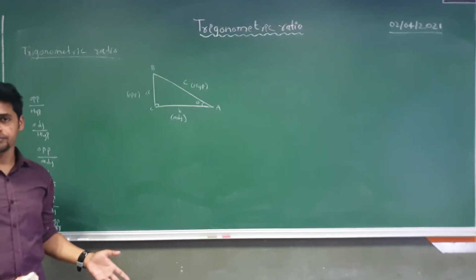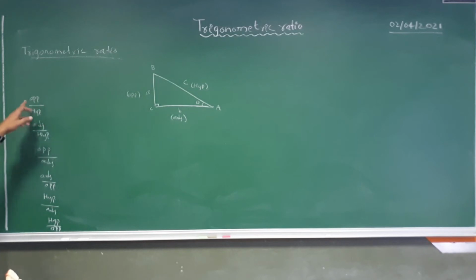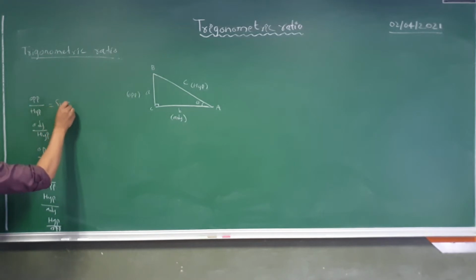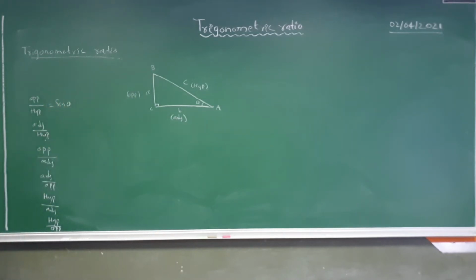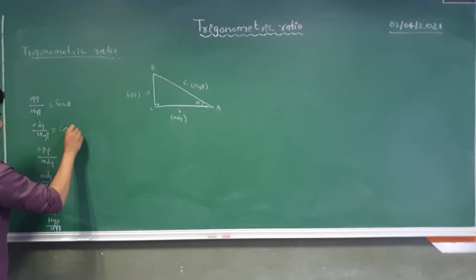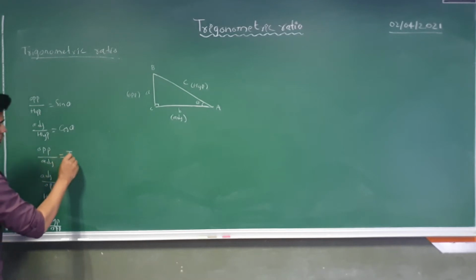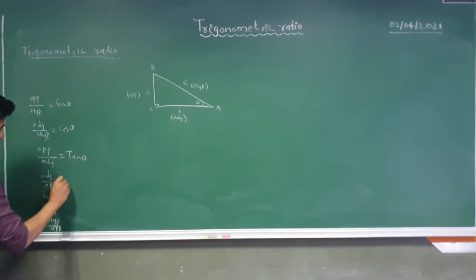These ratios have different names. The ratio where we have opposite by hypotenuse is called sine theta. The ratio where we have adjacent by hypotenuse is called cos theta. Similarly, the ratio where we have opposite by adjacent is called tan theta.